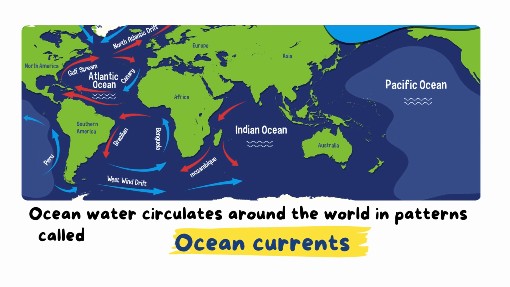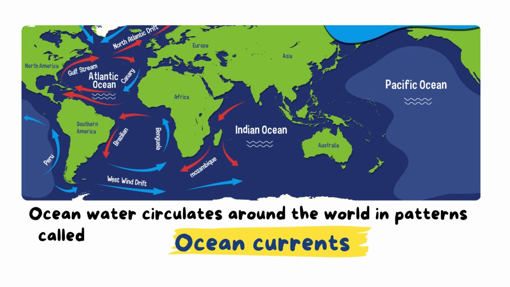And the second thing that I want you to know, ocean water circulates. What is the meaning of circulates? Go in circles around the world in patterns called what? Ocean currents, as you see here. The water circulates around the world in a pattern which is called ocean currents.